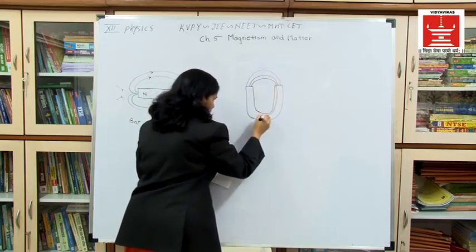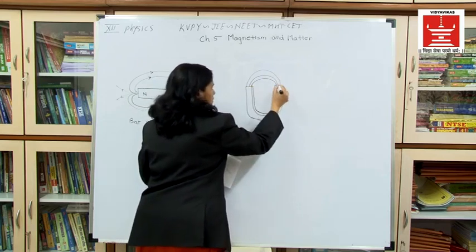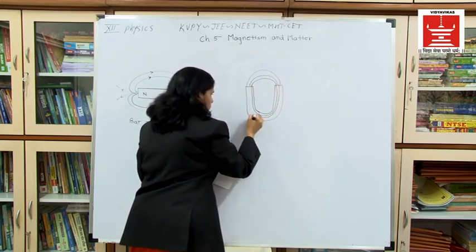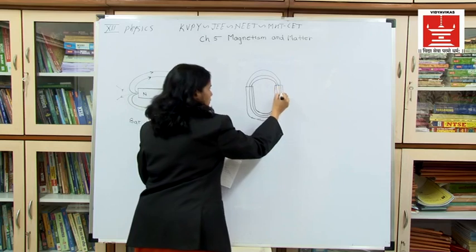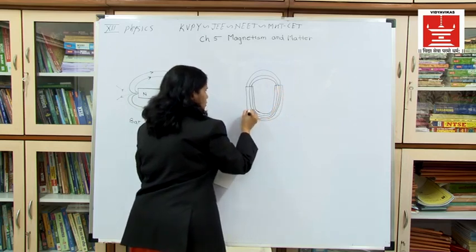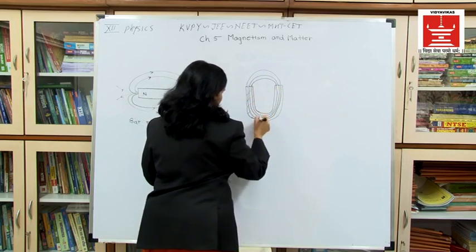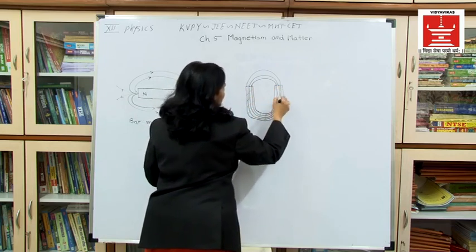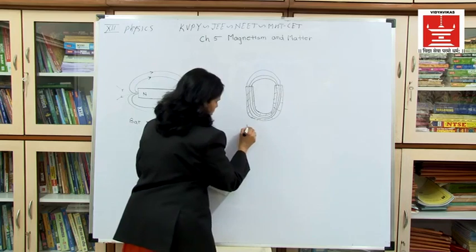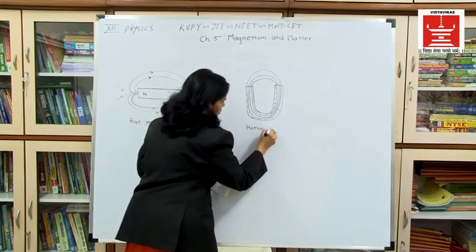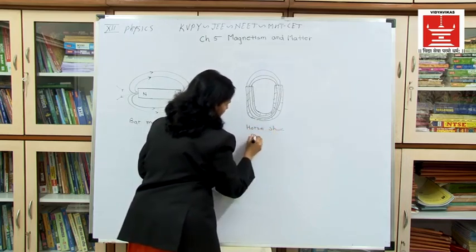It completes its path like this. It will move and close, completing its path like this. This is the magnetic field lines for a horseshoe magnet.